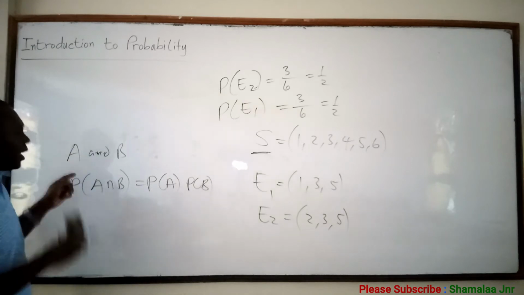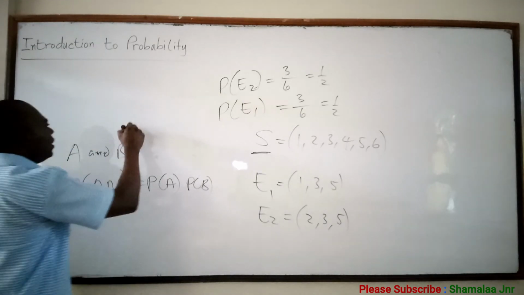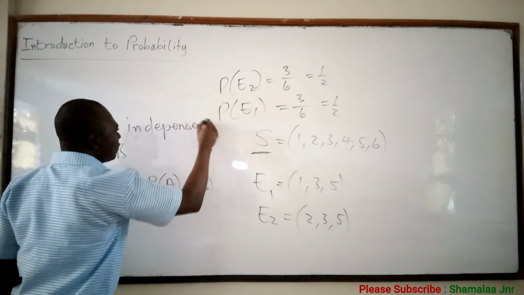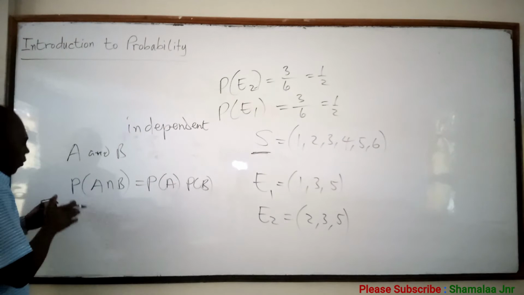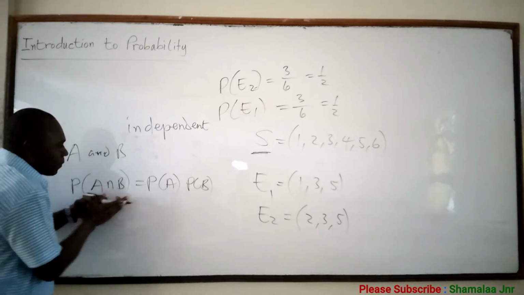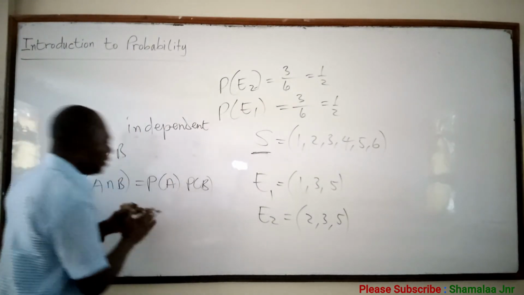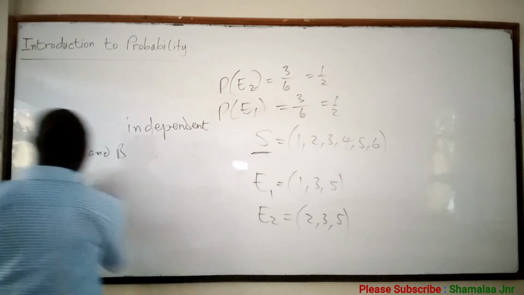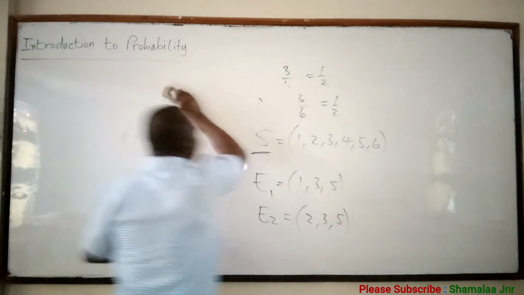So there it is. Now, let's move on to laws of probability.